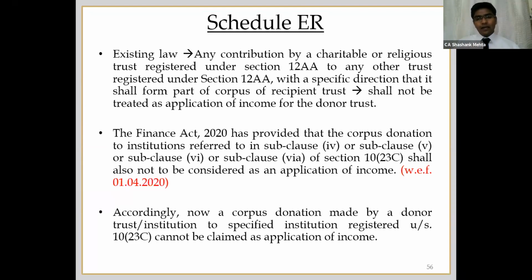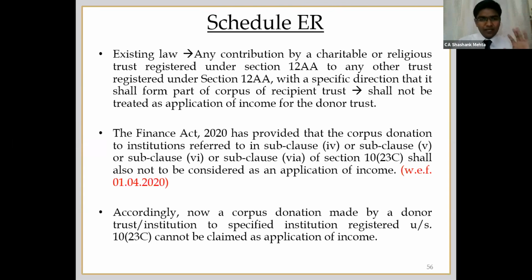So what is the implied meaning? Before this amendment came up, the trusts were allowed to make corpus donation, and such corpus donation was allowed as application or as deduction from the income of the trust. Now it is not allowed. Please mark the date. The date is 1st of April 2020. So now any trust making a corpus donation to an institution registered under 10(23C) cannot claim that corpus donation as its application of income.